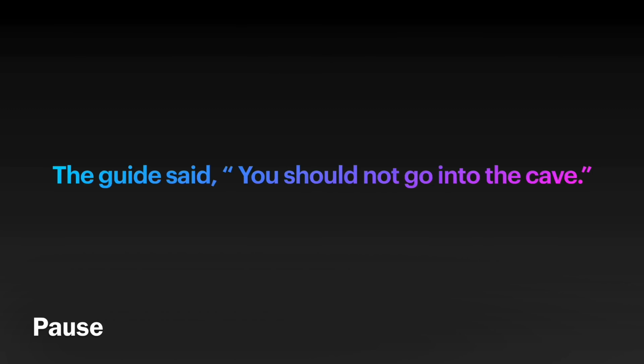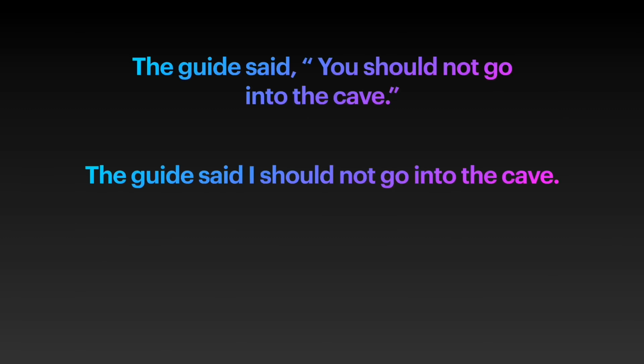The guide said, you should not go into the cave. The guide said, I should not go into the cave. If we use modal auxiliaries should, would, could, may, might, must, and ought to, then direct speech and indirect speech are always the same.